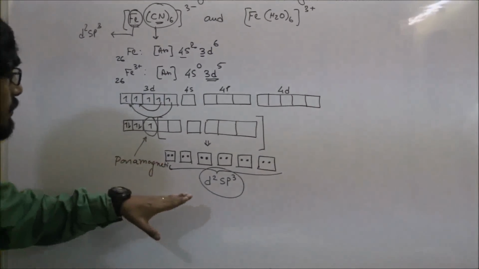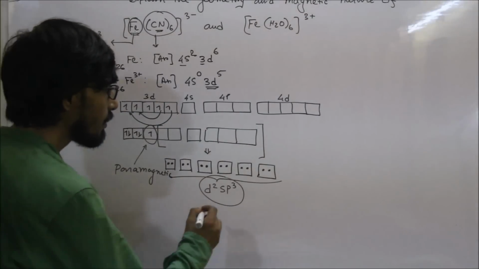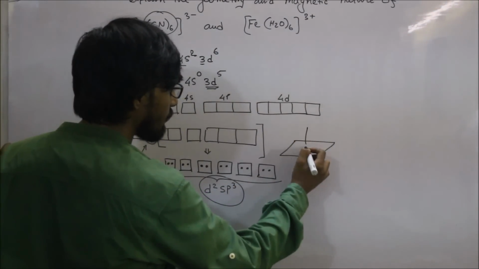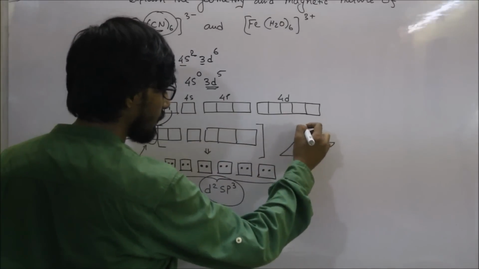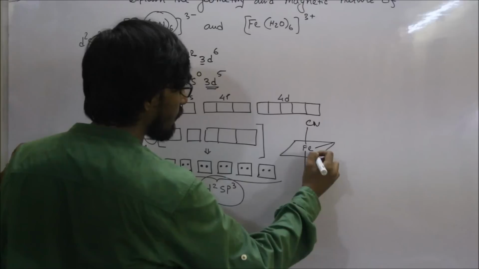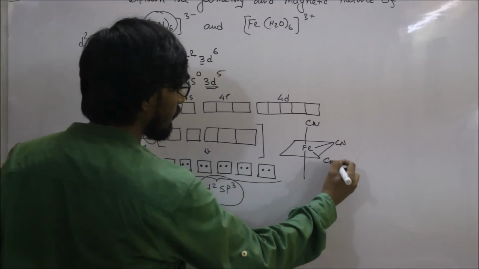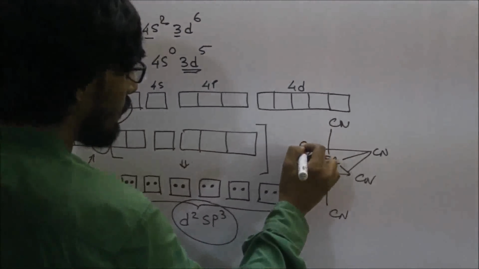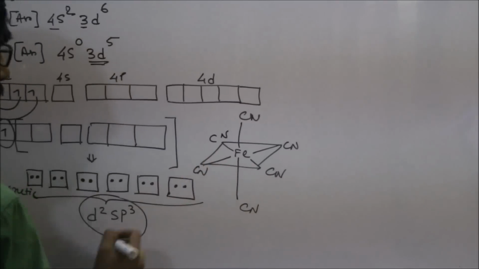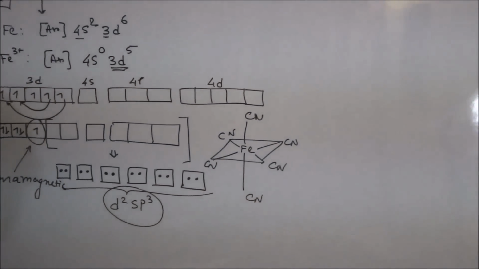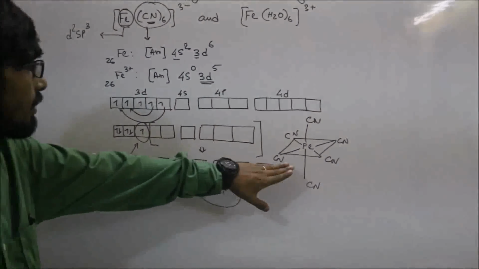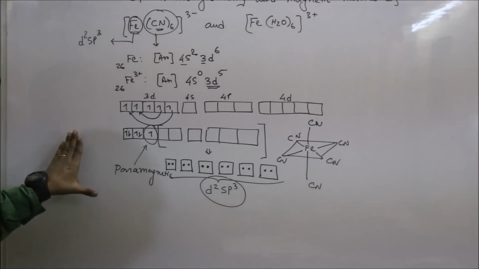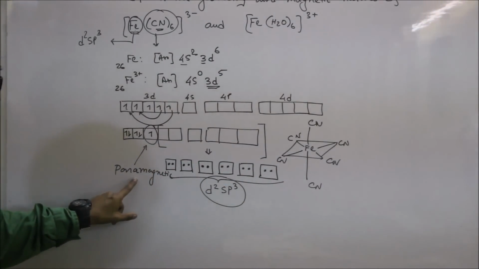And the shape of this molecule will be square bipyramidal or octahedral. This is an octahedral shaped molecule. So the geometry will be octahedral, or square bipyramidal, and the magnetic nature is paramagnetic.